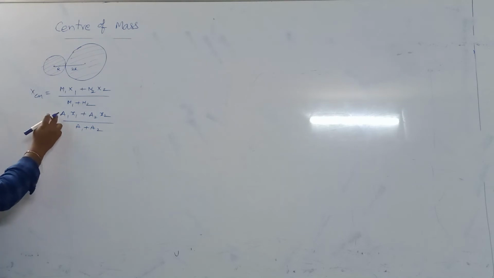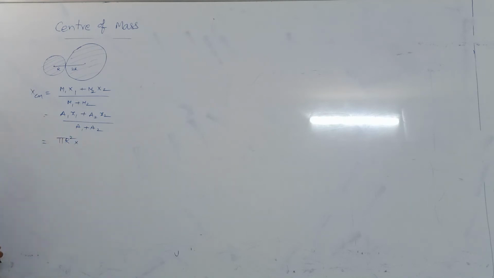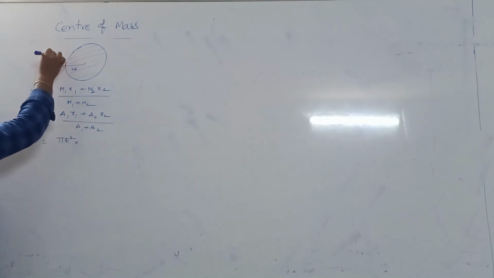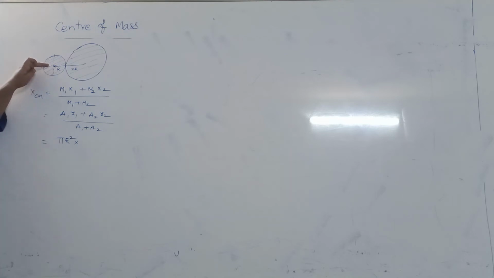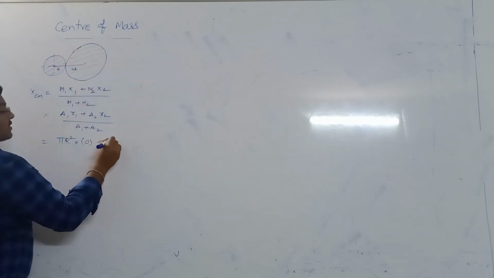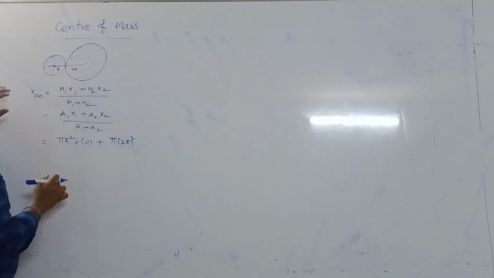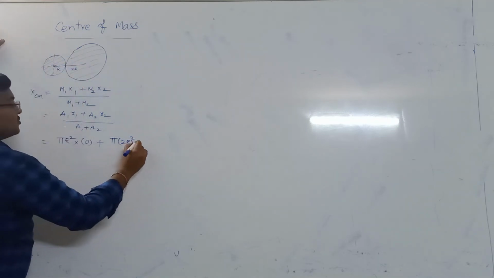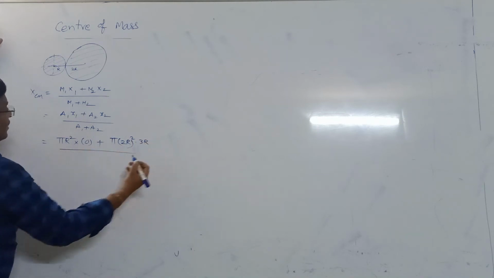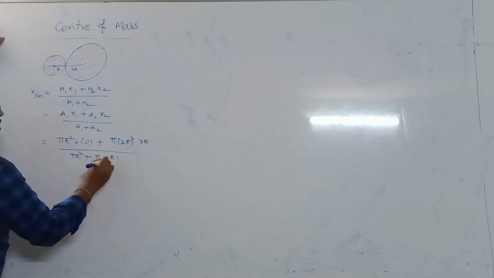Now as you know, a1, the first disk area, is pi r square into x1. As I told you, I am asking the center of mass from this point, so take this point as the origin, so that it is 0, plus a2, the bigger disk, pi into 2r whole square, and the center of mass of the second disk is at 3r, so position is 3r, by a1 plus a2, so pi r square plus pi into 2r whole square.